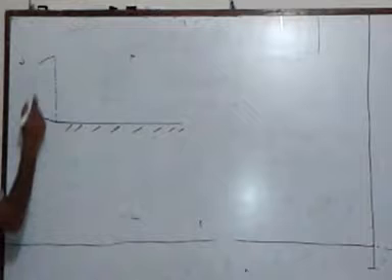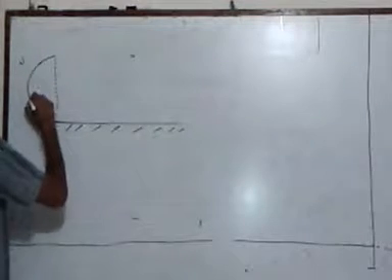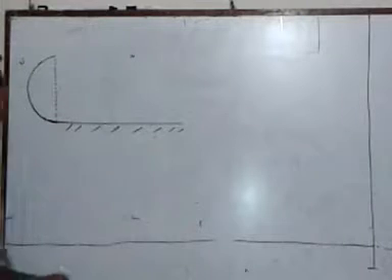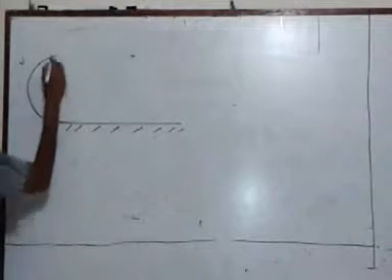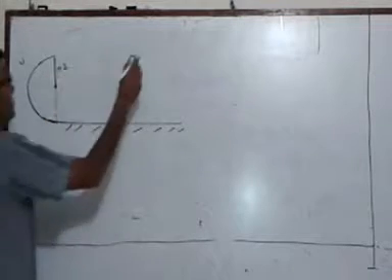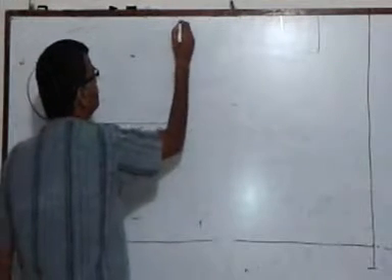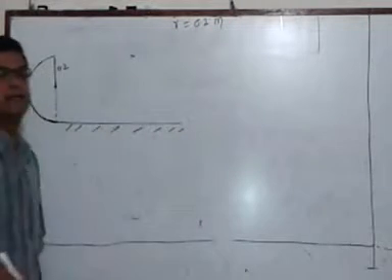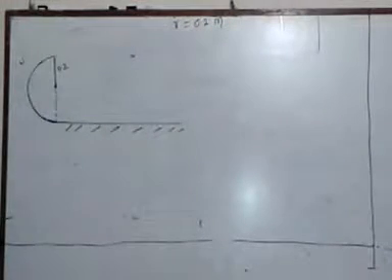There is a semicircular cushion at the other end. The radius of this semicircular portion R is given as 0.2.